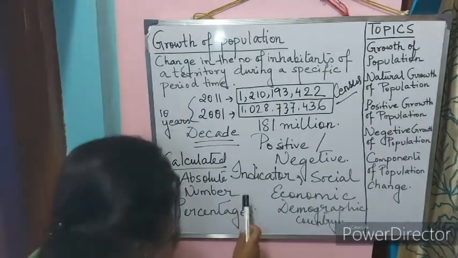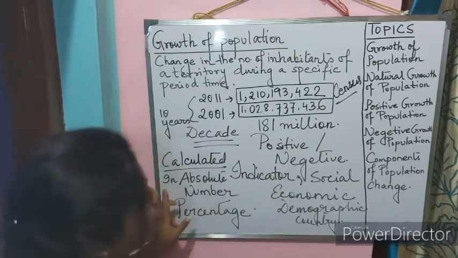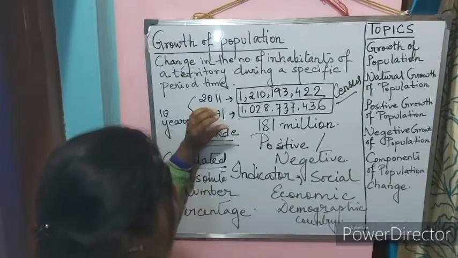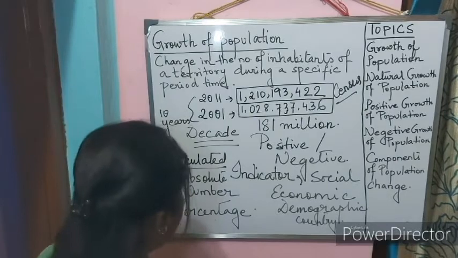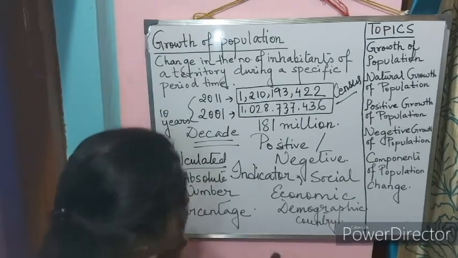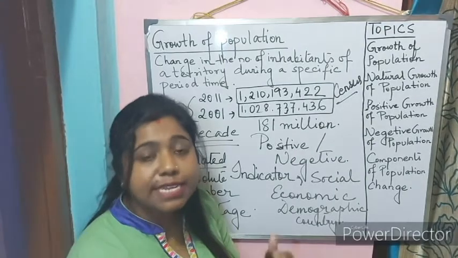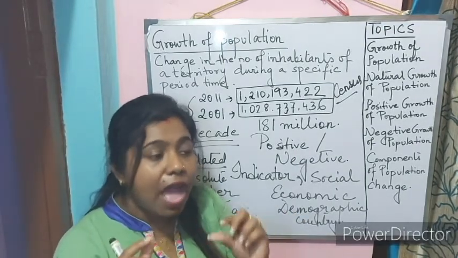Now, we will understand the concept of percentage. So you understood the concept of absolute number, how it is calculated? Just by subtracting the population of the previous year from the current year or the base year. Now, what is percentage? Percentage means how many people have increased in terms of percentage per annum.